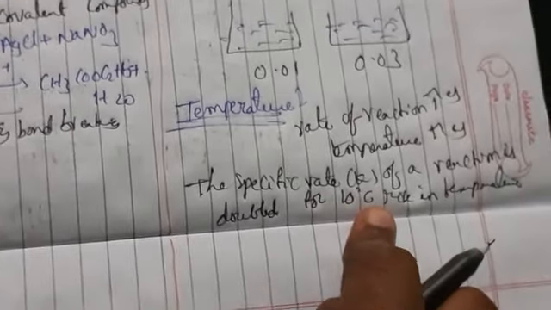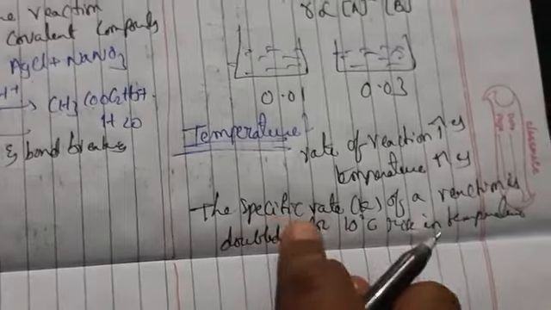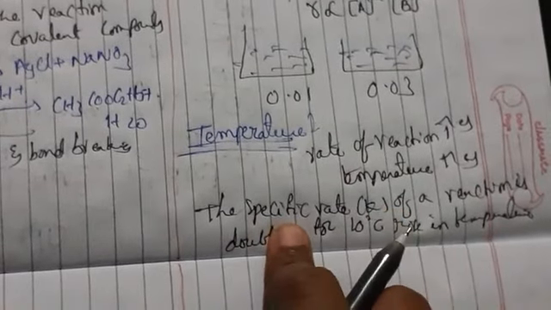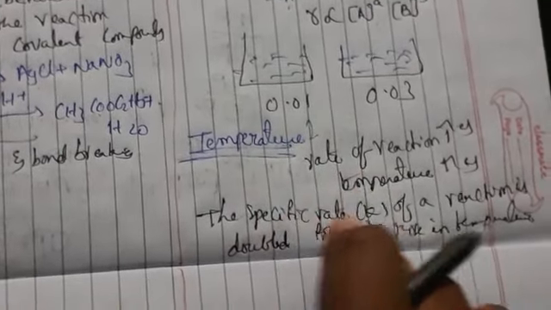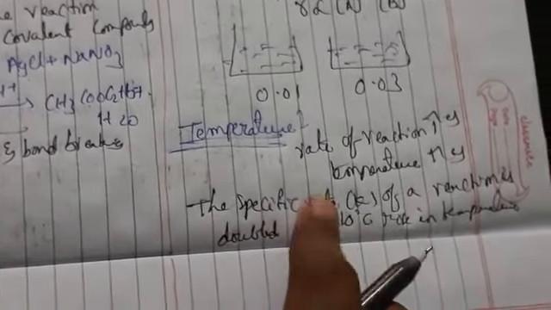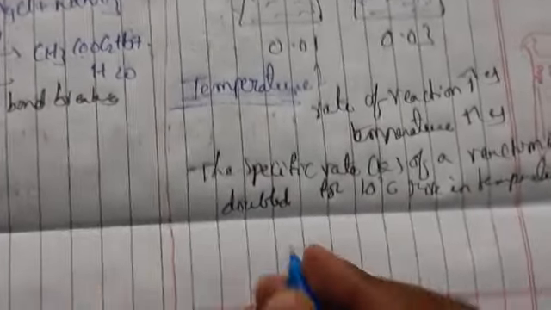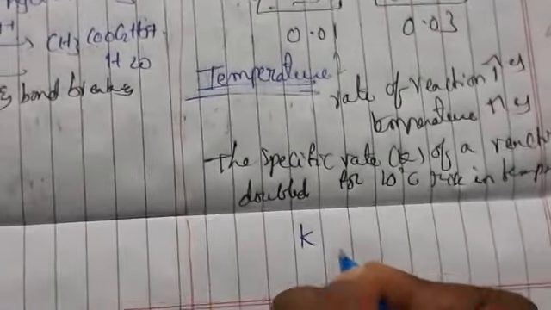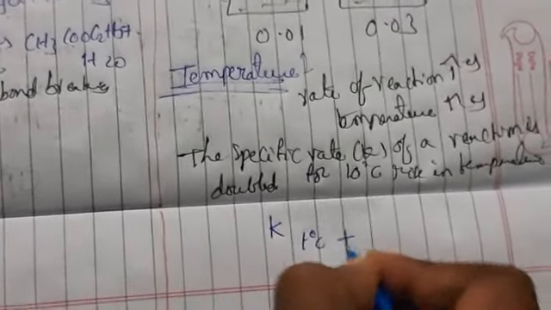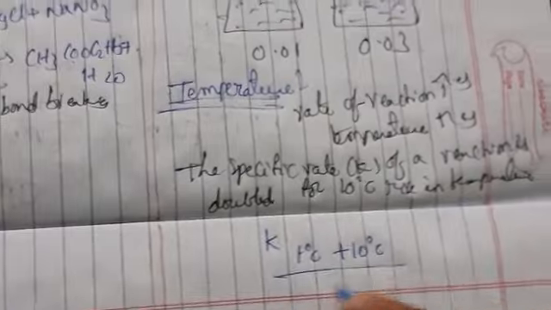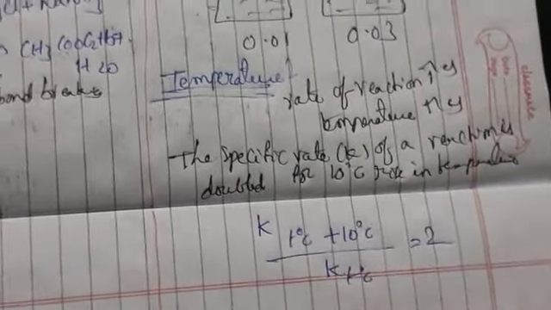Whenever you increase the temperature by 10 degrees, the rate will be doubled. The specific rate we are taking will become double. For many reactions you will get this equation: K at (T plus 10) degree centigrade divided by K at T degree centigrade is equal to 2.